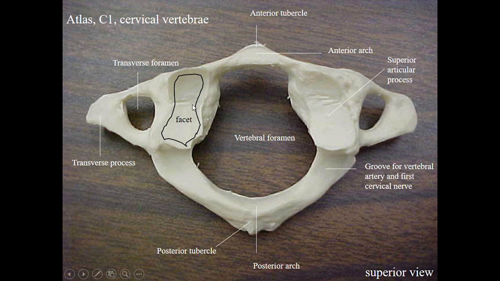This is the medial roughened area on the lateral mass for attachment of the transverse ligament. This is the anterior tubercle, and this is the facet for the odontoid process, or dens. This is the posterior arch and posterior tubercle. Here comes the groove for the vertebral artery and the first cervical nerve.